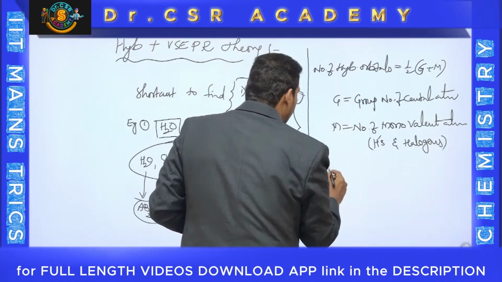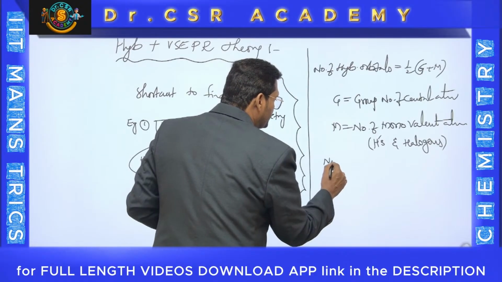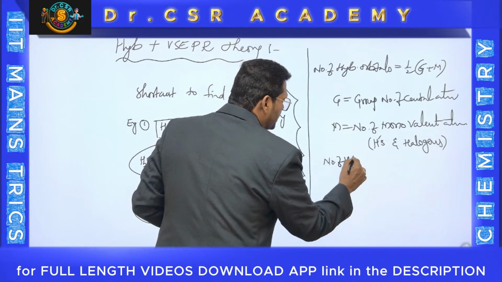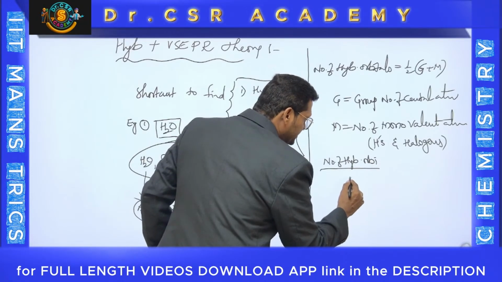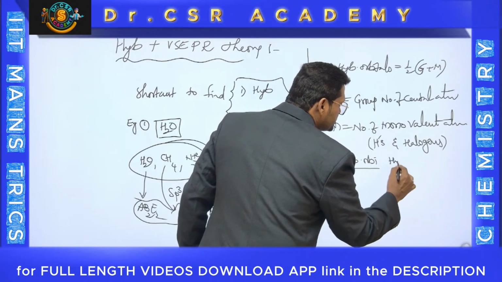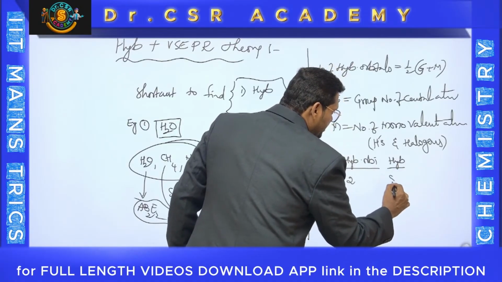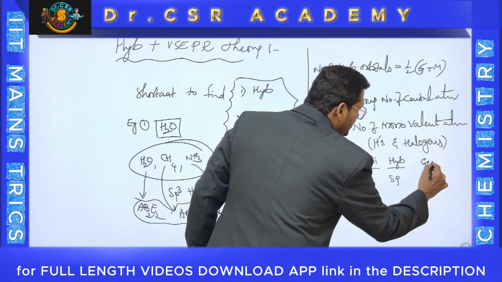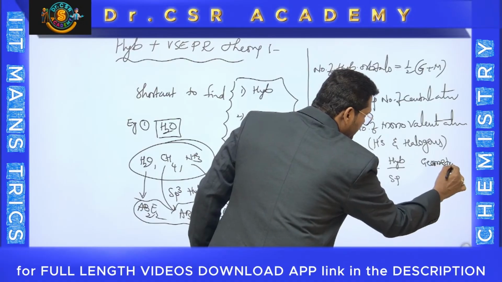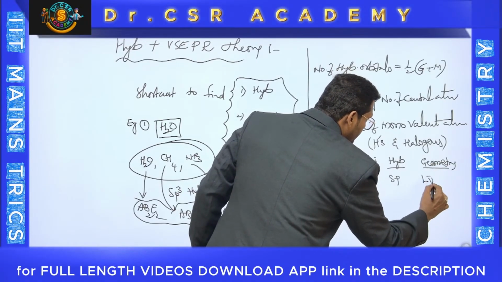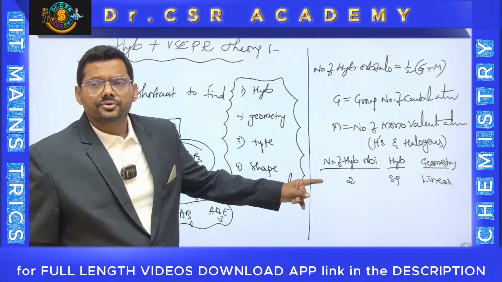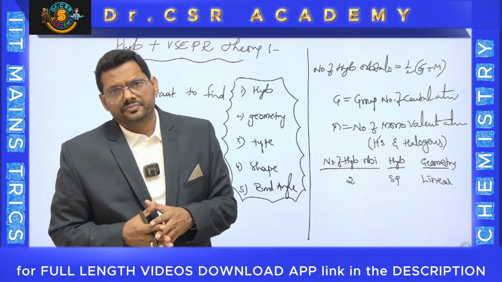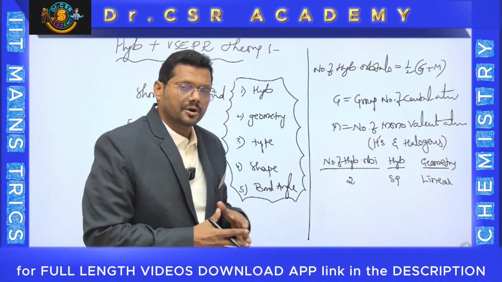Suppose this value, the number of hybrid orbitals, is 2, then the hybridization is automatically sp, and the geometry will definitely be linear, because sp hybridized molecules are all linear. In this way you need a simple tabular form, which can give you the proper idea.